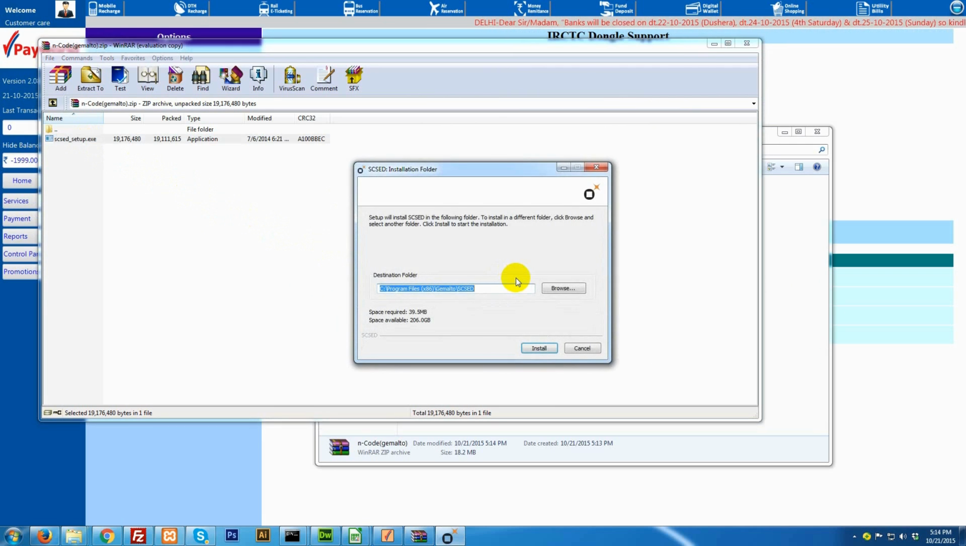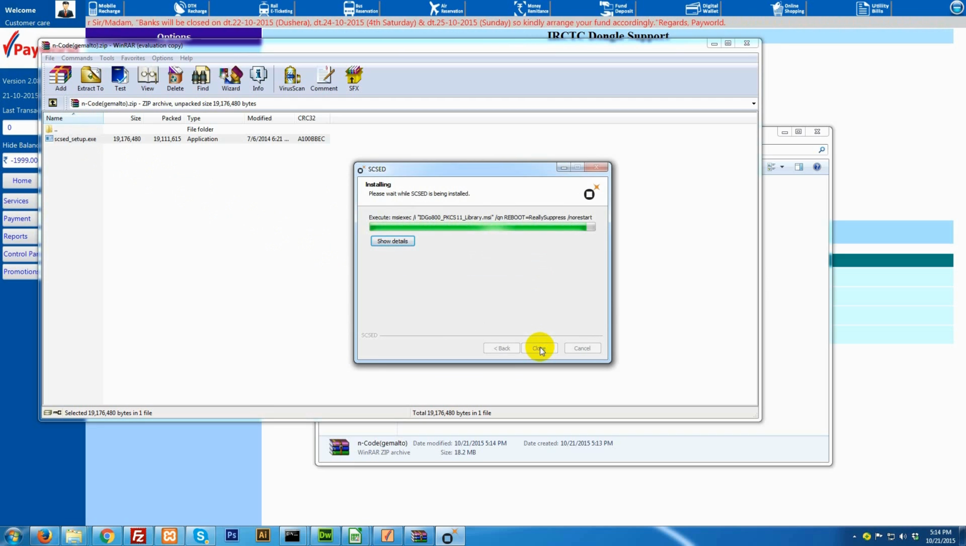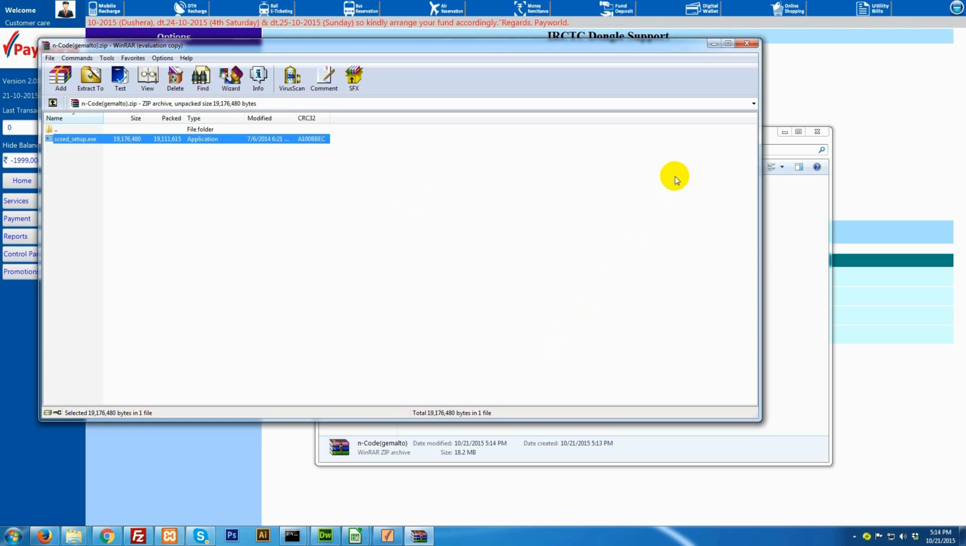Once the file has been downloaded, you need to open it and double-click on the SCSED application setup. Installation can be done by using default options and click Finish to complete the process.